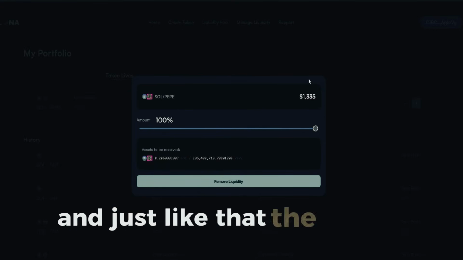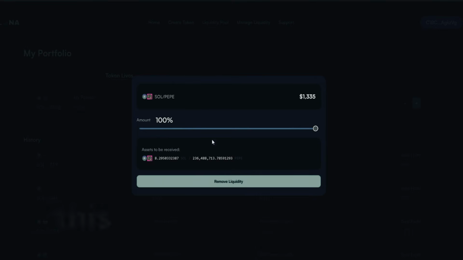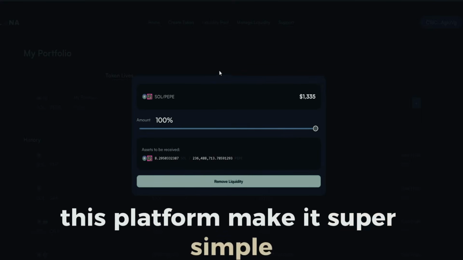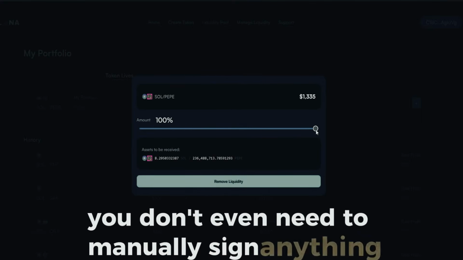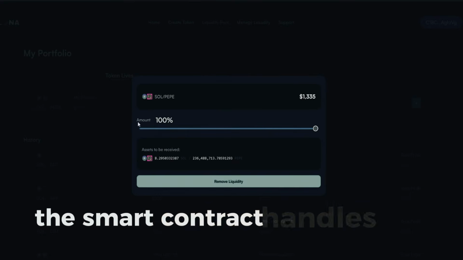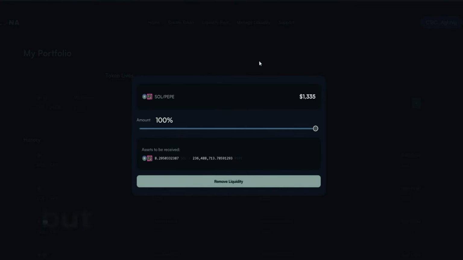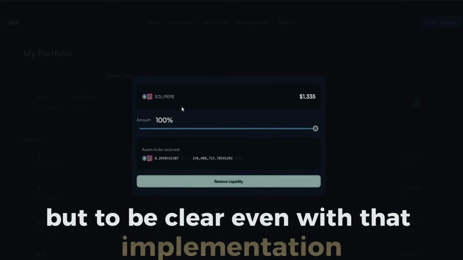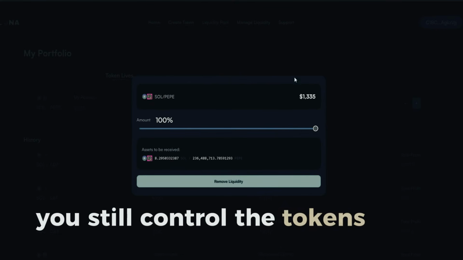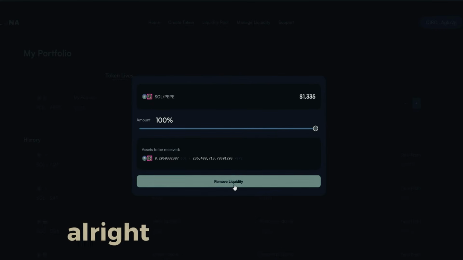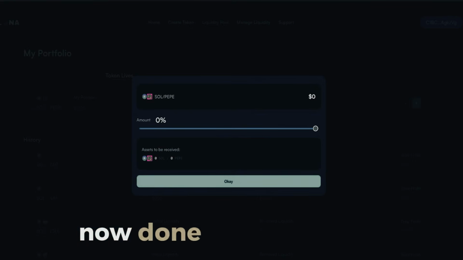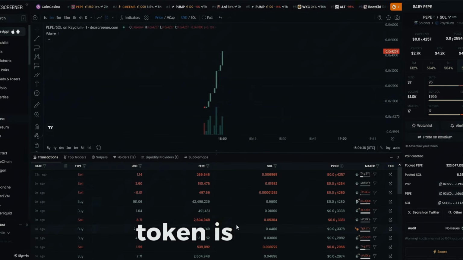And just like that, the meme coin is rugged. This platform makes it super simple. You don't even need to manually sign anything. The smart contract handles it all automatically. But to be clear, even with that implementation, you still control the tokens as a creator. Alright, I'm clicking remove now. Done. Liquidity is out. Token is rugged.